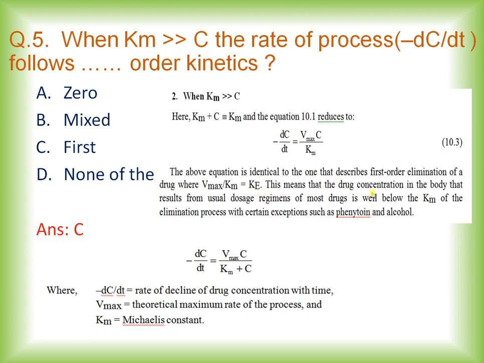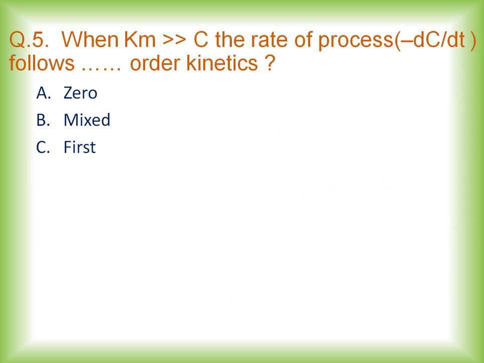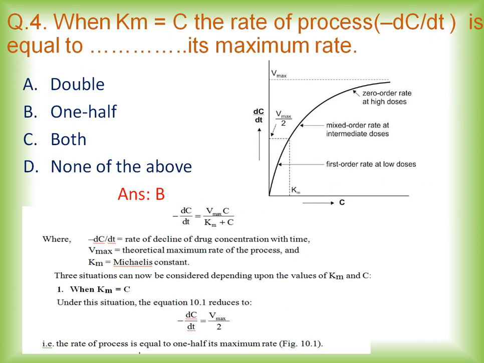Now this means that the drug concentration in the body that results from the usual dose regimen of most drugs is well below the Km of the elimination process, with certain exceptions of drugs such as phenytoin and alcohol. You can see this with the help of the graph which we have already discussed.